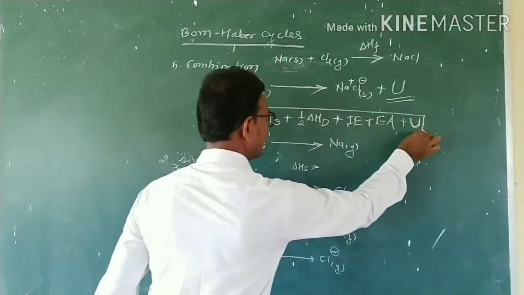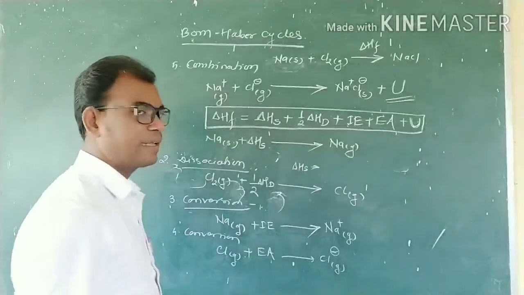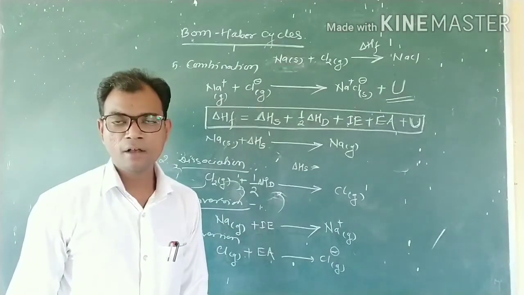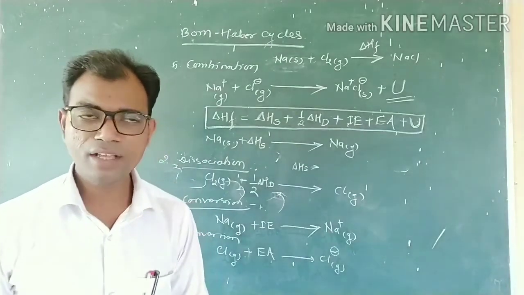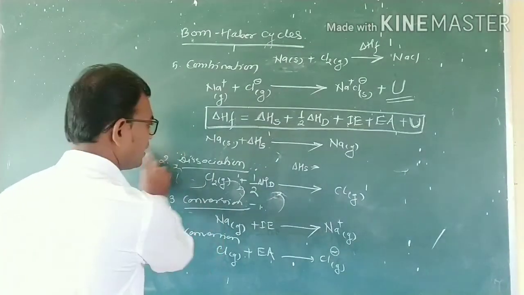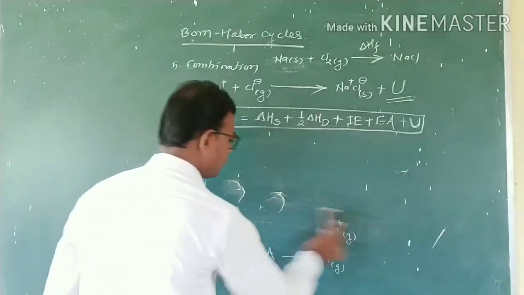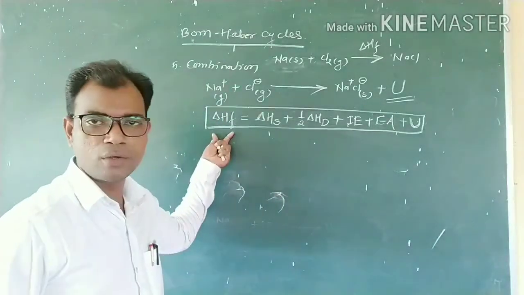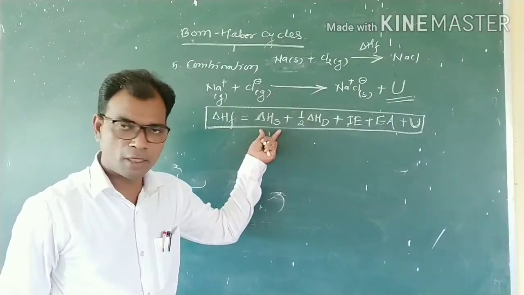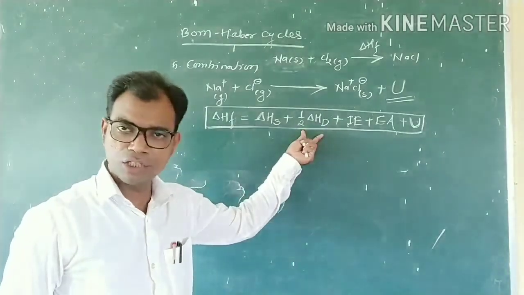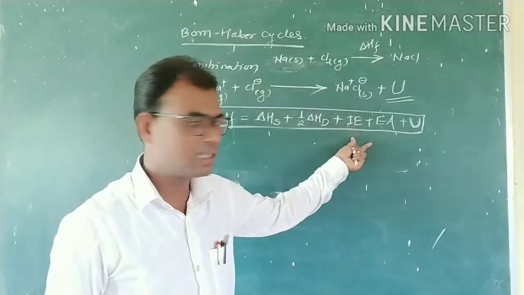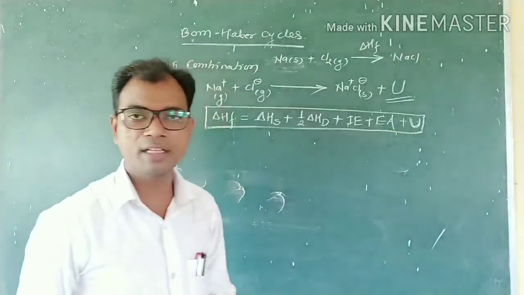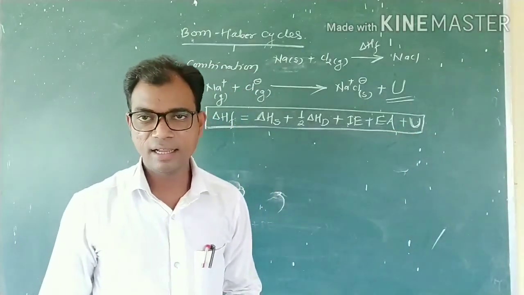That is the equation to calculate the value of lattice energy. If we know the heat of formation, heat of sublimation, heat of dissociation, ionization energy and electron affinity, then we can calculate the lattice energy.